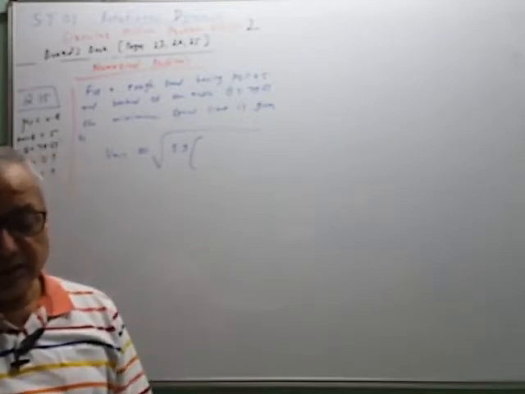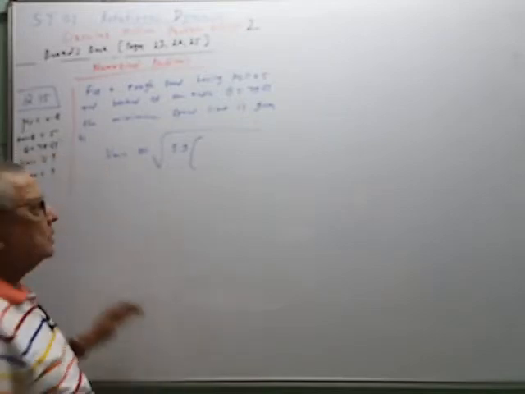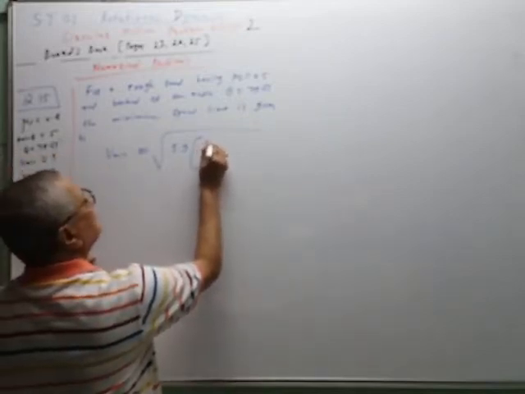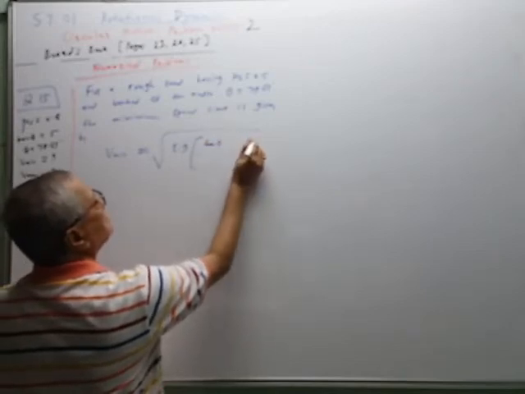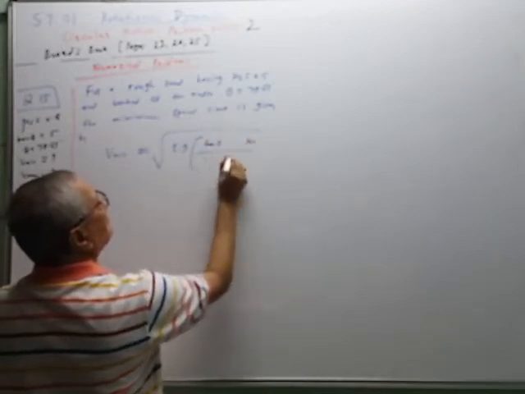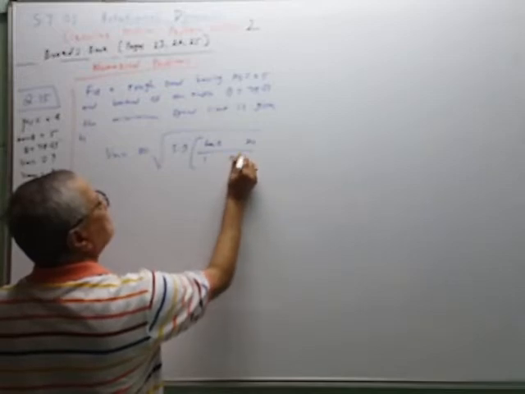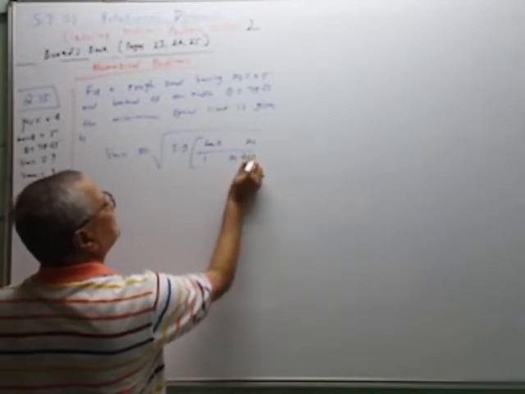Inside the bracket the terms are like this: tan theta minus mu s upon 1 plus mu s into tan theta, like this.